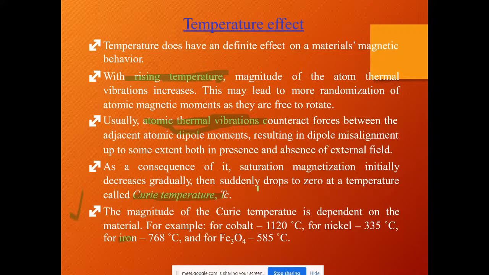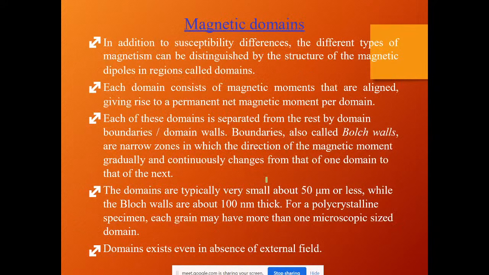If the material we have selected is working under a temperature, it is going to change its property. So we have to remember that the temperature effect of a magnetic material is to be considered. If you are going to choose a magnetic material for a design, then you have to know the temperature effect also. First thing you have to know is the property. Second thing you have to know is the effect of temperature on that material.